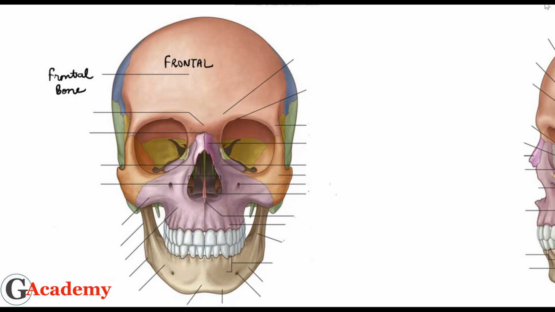And can you appreciate this dark bone, this part along with this part on both sides? This one is your ethmoid bone.